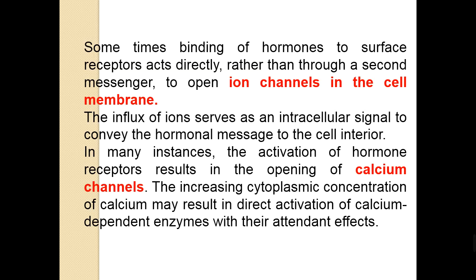Influx of the ions serves as an intracellular signal. The influx of these ions through the ion channels will produce changes in the cell similar to the second messenger changes, and the influx of these ions serves as intracellular signal to convey the hormonal message to the cell interior.